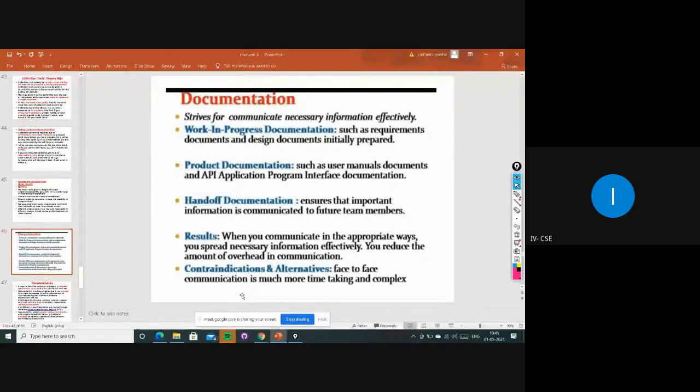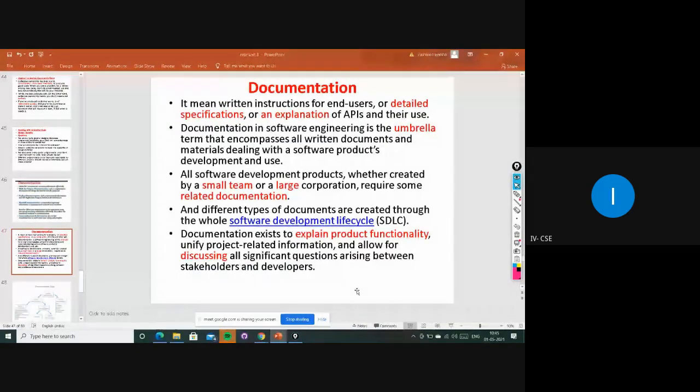All this is time-taking and complex, right? If they get involved, it is really good for maintaining the documentation. If they won't open their mouths or are unable to share their ideas or thoughts, that becomes complex. So simply, this documentation is written instructions for all the end users, right?